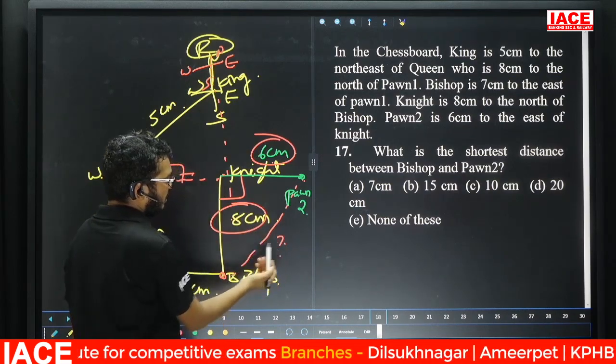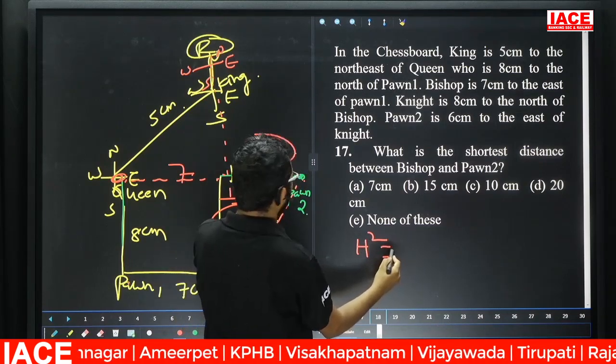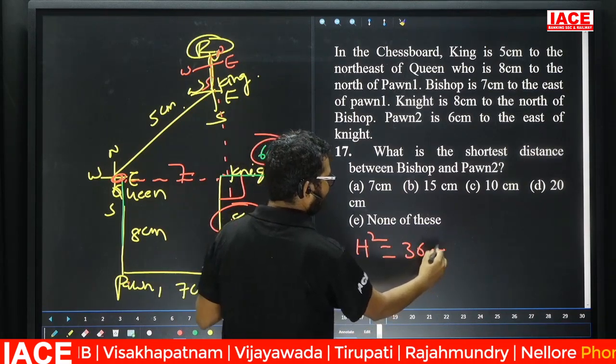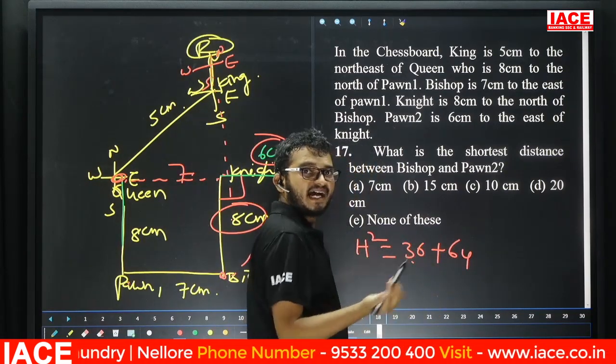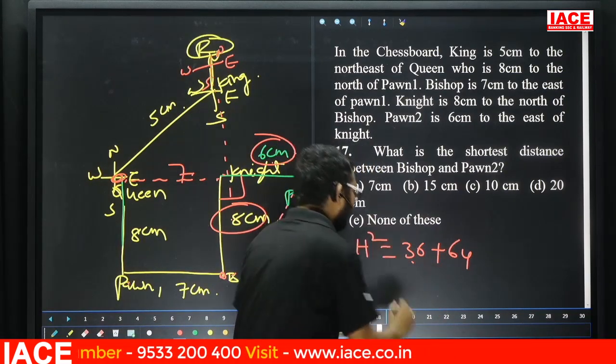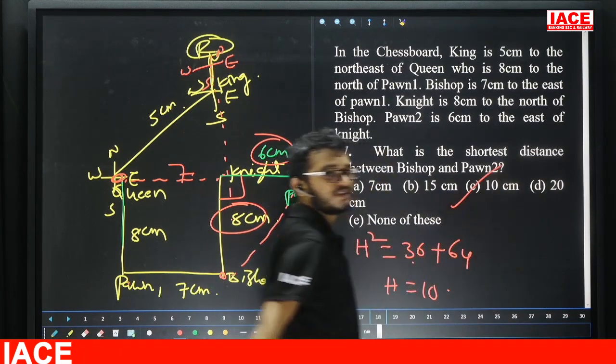8. Now, question mark. Hypotenuse square equal to side square plus side square. One side 6. 6 square is what? 36. Other square is what? 8. 8 square is what? 64. 64 plus 36 is 100. Hypotenuse square equal to 100. Hypotenuse equal to 10. So question number 17 answer is option C.